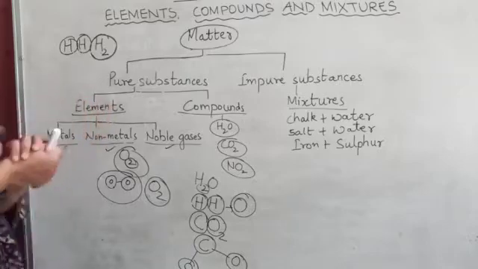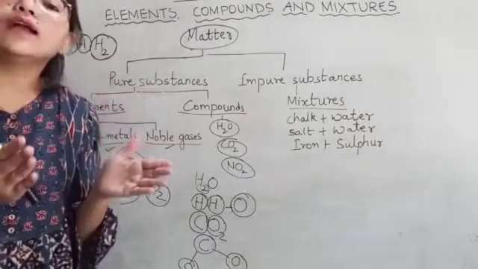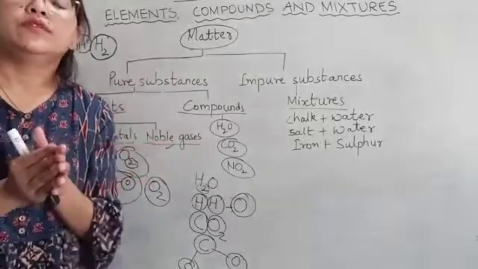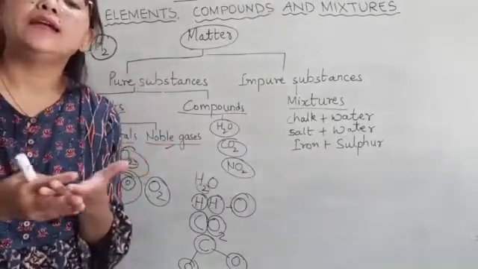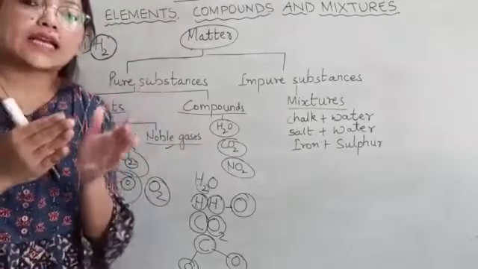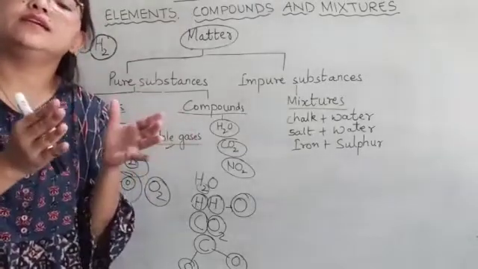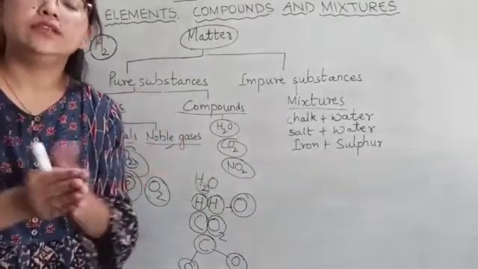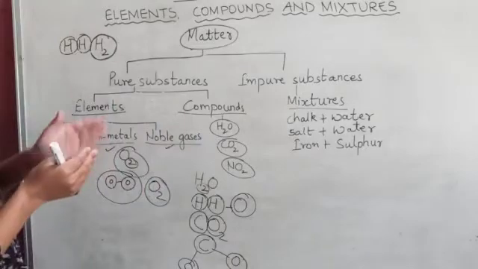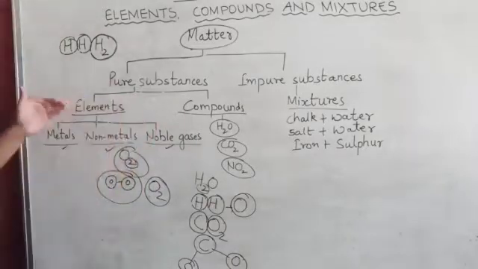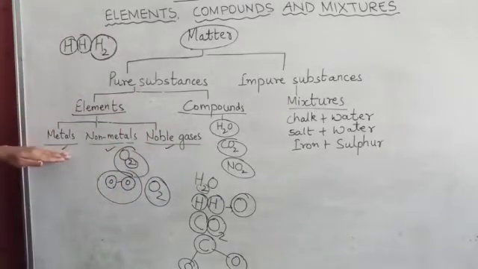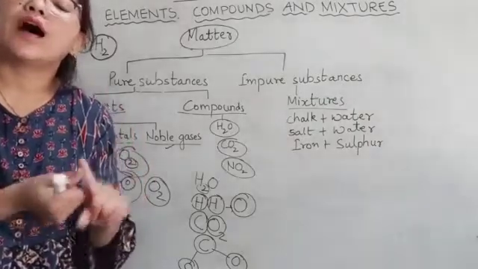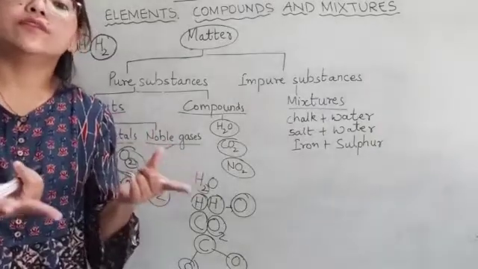Now elements: there are 118 elements known to man, and they are arranged very systematically in a table called the periodic table that you are going to learn later in the chapter. These elements are divided into metals, like lead, copper, iron, silver, gold.